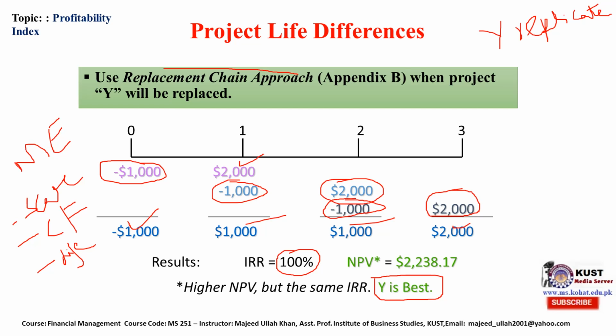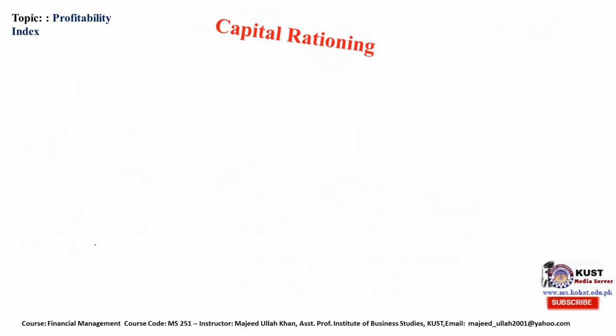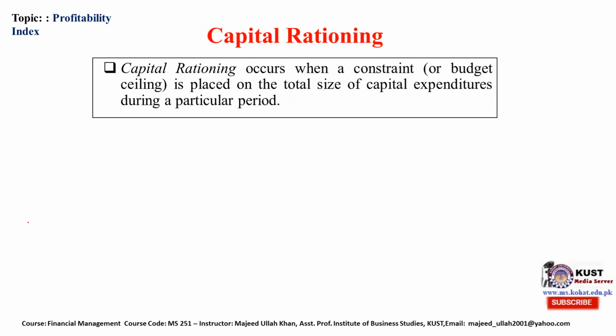Now we will discuss a new topic in a coming slide, that is capital rationing. What is capital rationing? Capital rationing occurs when we are facing bottleneck resources, or we have a constraint in budget, we have a limited amount to be invested in capital budgeting, then we will go for capital rationing. It occurs when a constraint or budget ceiling is placed on the total size of capital expenditure